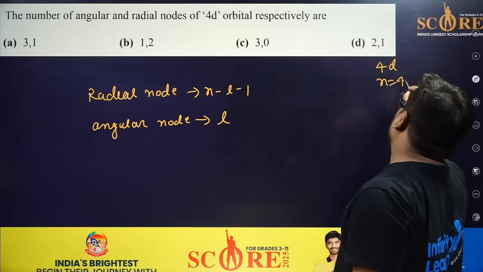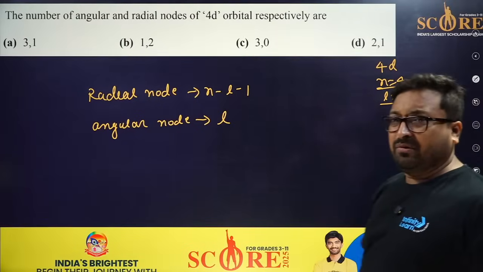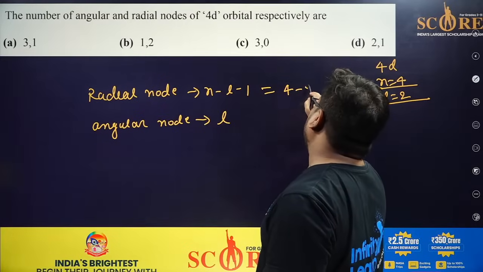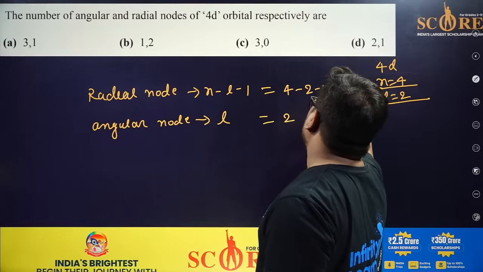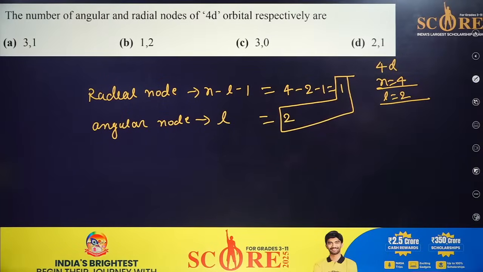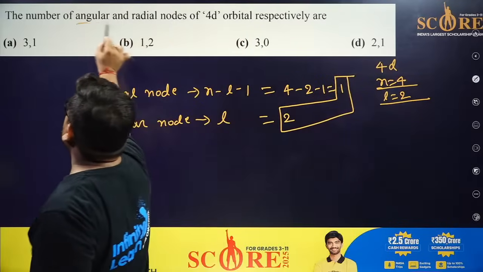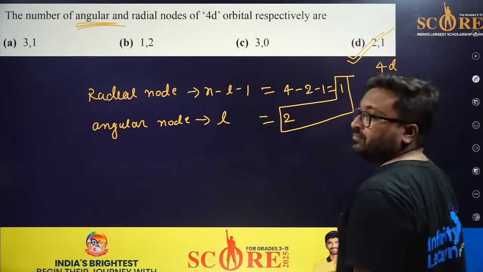So the question is about 4D. So n is equal to 4 and L is equal to 2. Principal quantum number, azimuthal quantum number. So calculate the answer. In this case, you will get 4 minus 2 minus 1, so this is 1. In this case, this is 2. So this pair you have to find in the options. So 1 and 2 is the right answer. Okay. So the first question is about angular. Okay. So angular is 2. So the answer will be D.